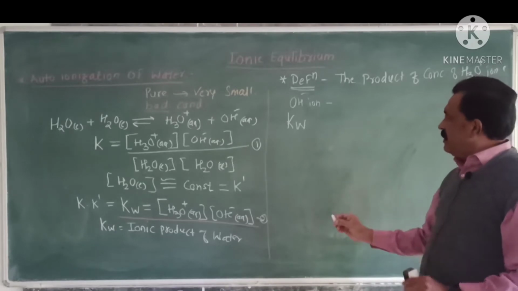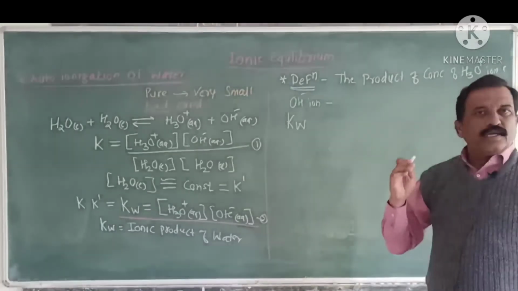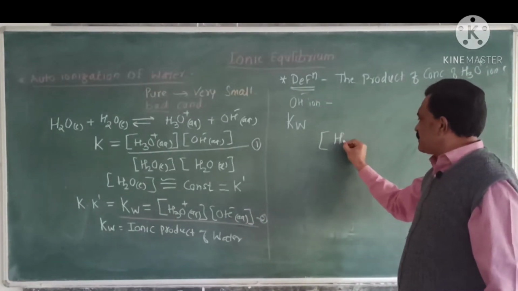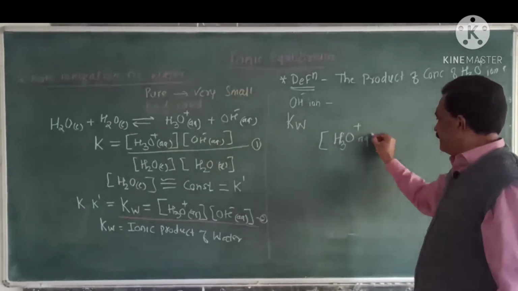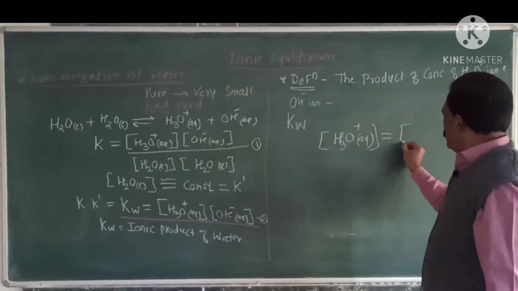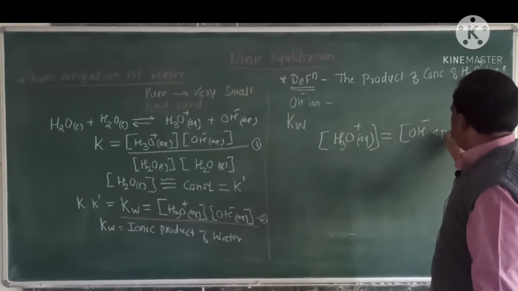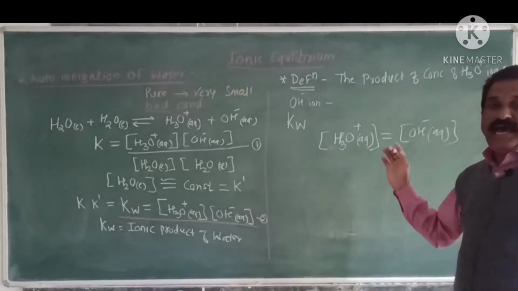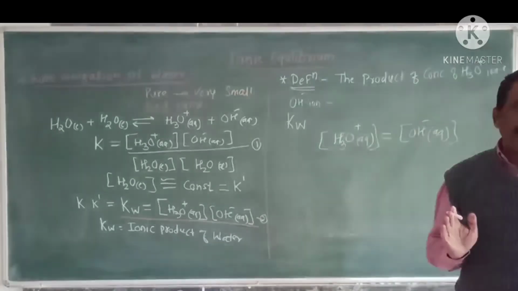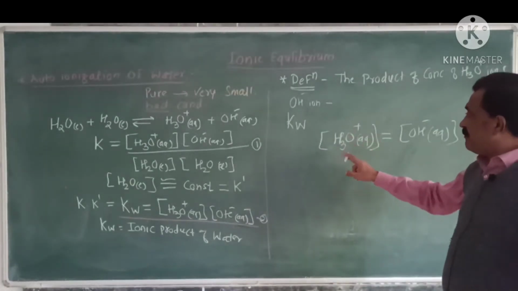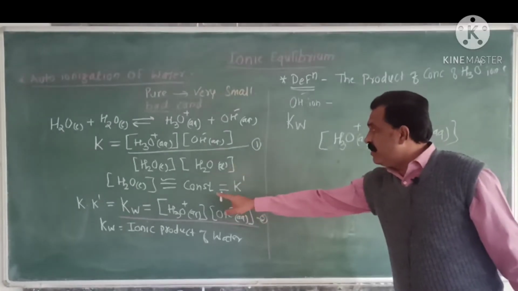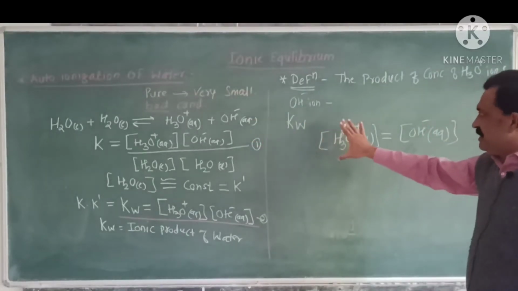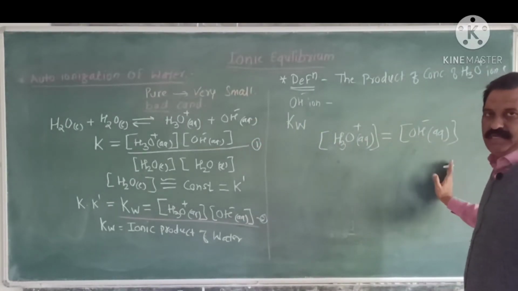It is observed that in pure water, after ionization, the concentration of hydronium ion is always equal to the concentration of OH minus ions. In water, these two concentrations always remain the same. The same number of H3O plus and OH minus ions are obtained after ionization, and hence their concentrations are equal.